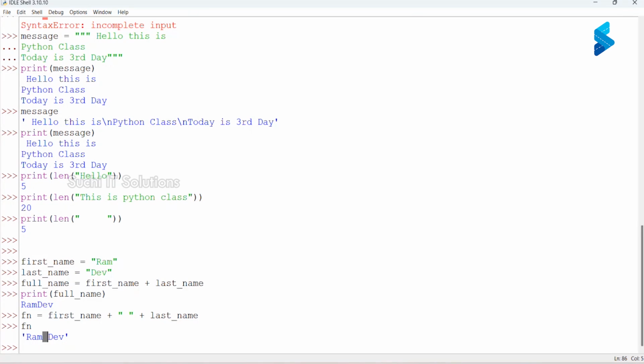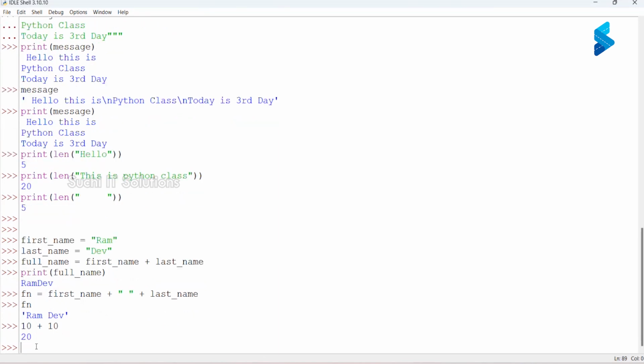Okay. Now, string and string: if I use a plus operator between two strings, it is going to join. If I use a plus operator between two numbers, it is going to make a sum out of it. Now, what if I want to join an integer and a string?